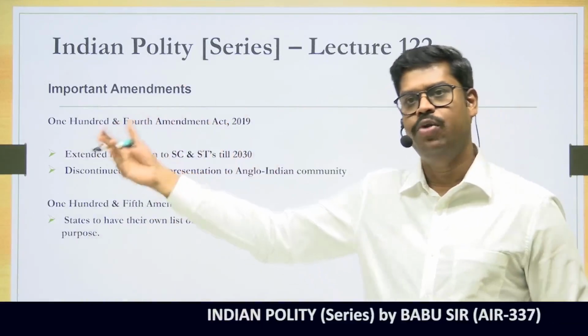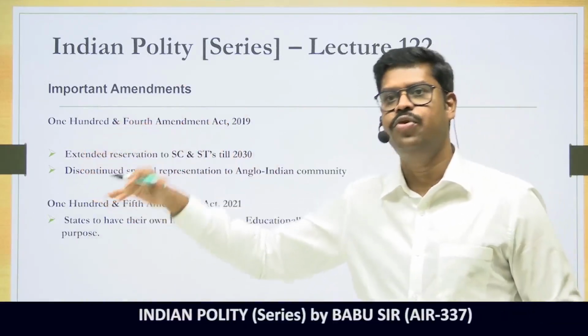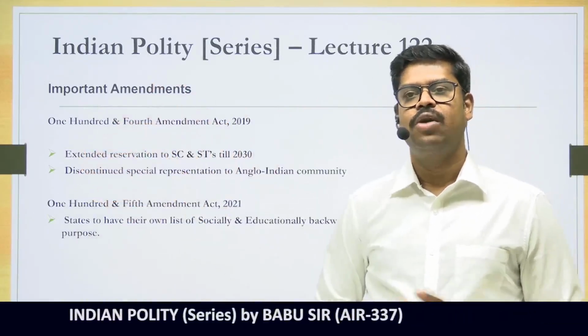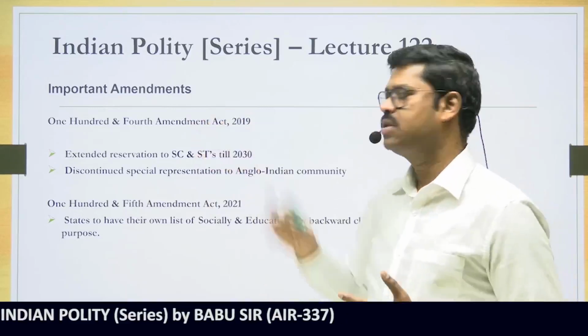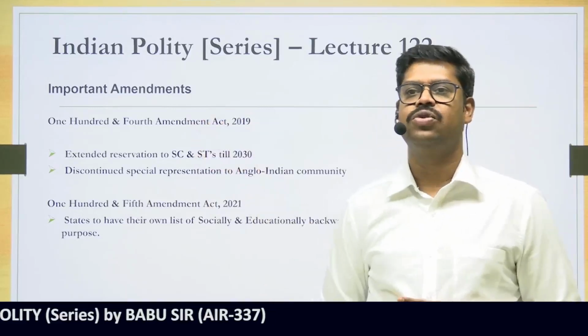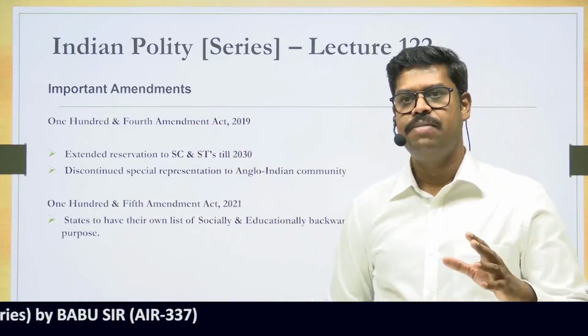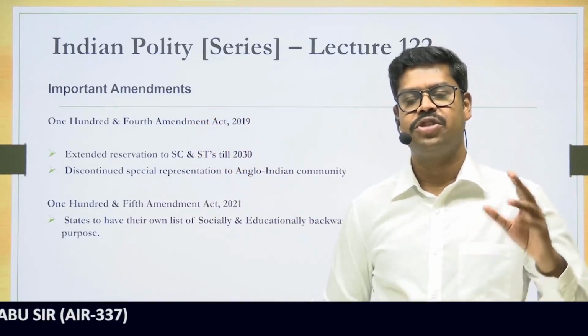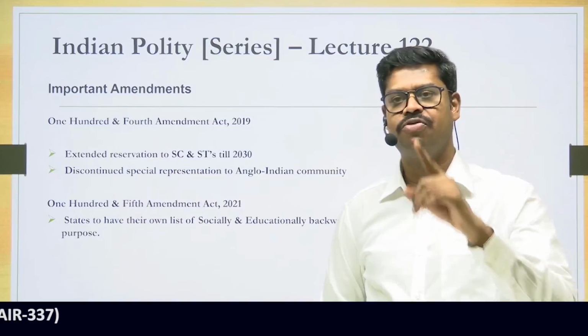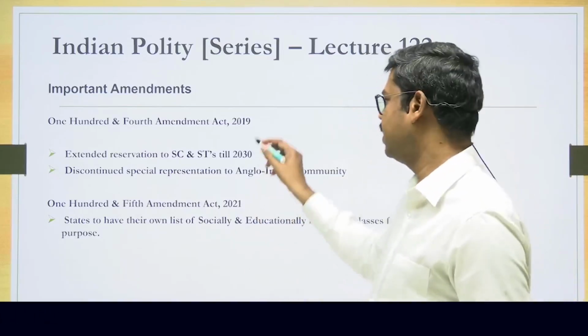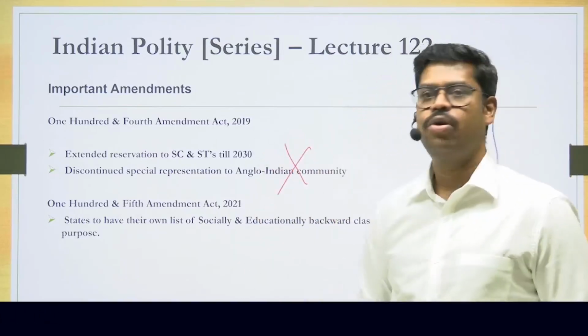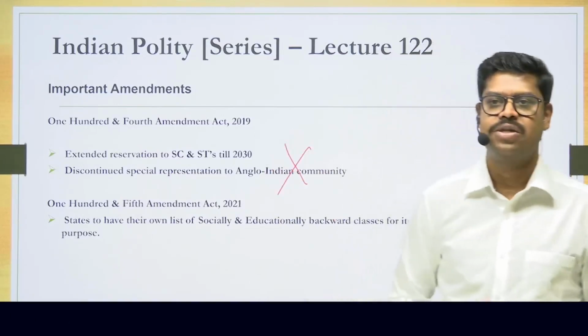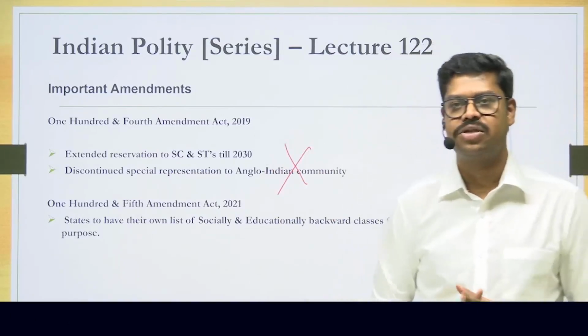Till 2020 it was extended, but to extend it from 2020 to 2030, you will have to make an amendment, and that amendment was the 104th Constitutional Amendment Act in 2019. So this amendment has extended the provision of reservation for the scheduled caste and scheduled tribe, but the provision for nomination for the Anglo-Indian has been done away with. So today the Anglo-Indian community does not have any nomination provision in the Lok Sabha or in the state legislature. That is discontinued.